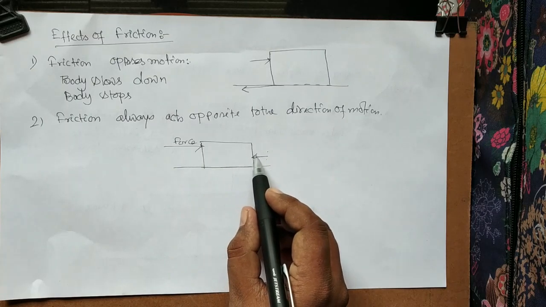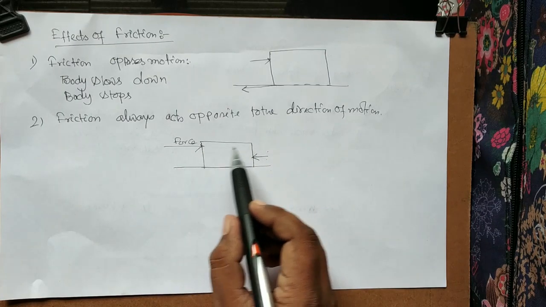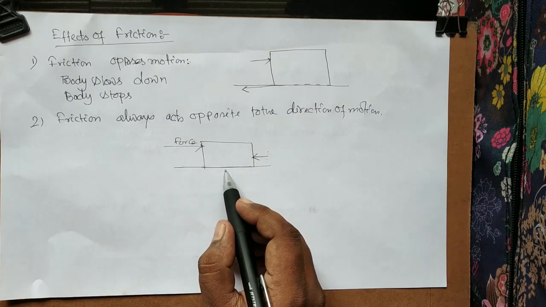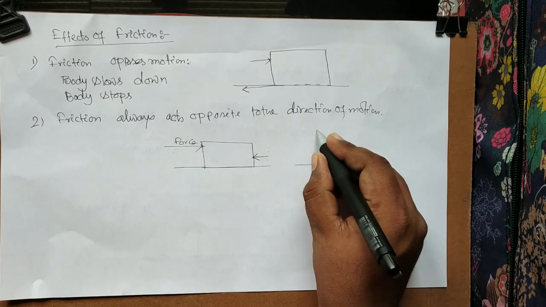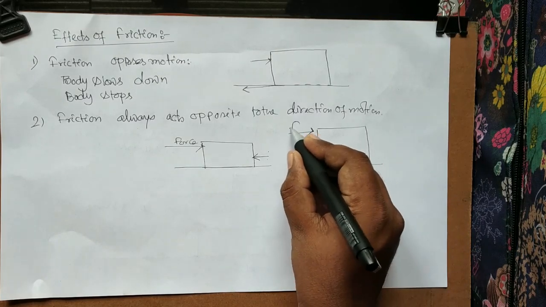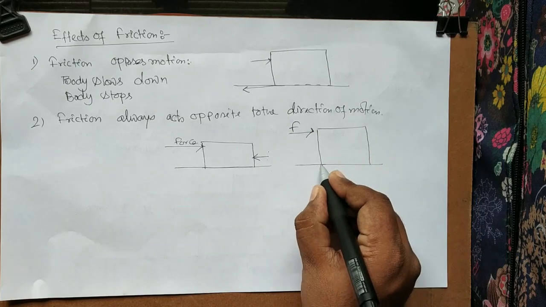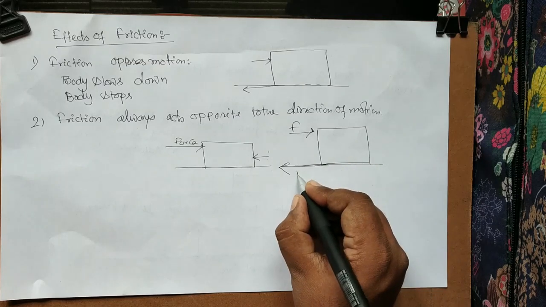Opposite to the motion means in whichever direction the force is applied to the body for motion, the frictional force acts opposite to it. So if I am talking about an object and you are applying force here to move the body, the frictional force acts between the contacts of the two bodies.